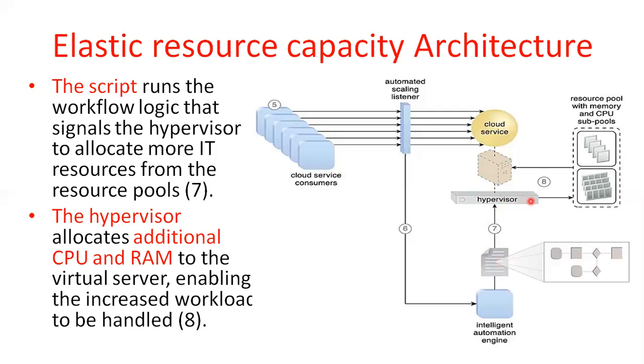The hypervisor allocates additional CPU and RAM to the virtual server, enabling the increased workload to be handled. In this way, the elastic resource capability architecture works.